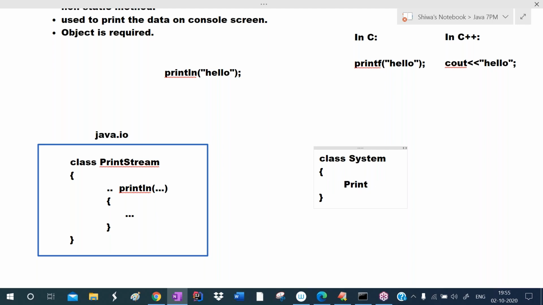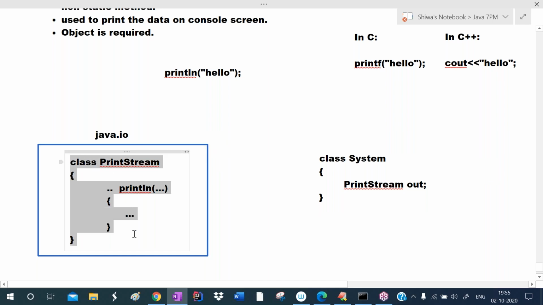Okay, that is one property. I already told you class contains properties and methods. So println is the method. Okay, so here print stream, this object name is out. Okay, so this out is the property of which type? Print stream type. This print stream class object is created in class system.